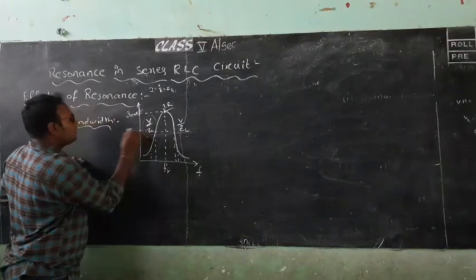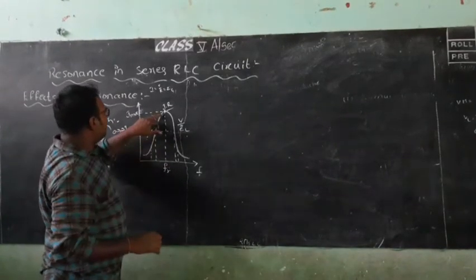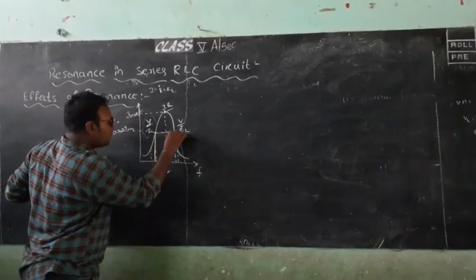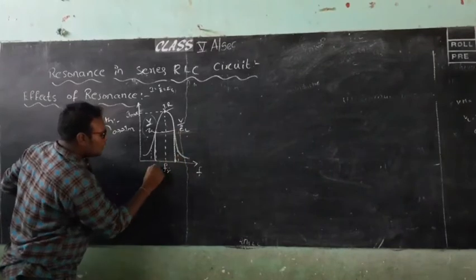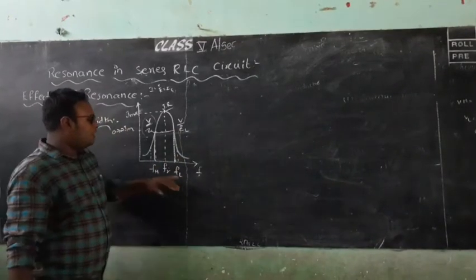So this value is nothing but 0.707 Im, where Im is the peak value, the maximum value. So this is the acceptable range of the signal. This is the FH and this is the FL, the higher frequency and the lower frequency.